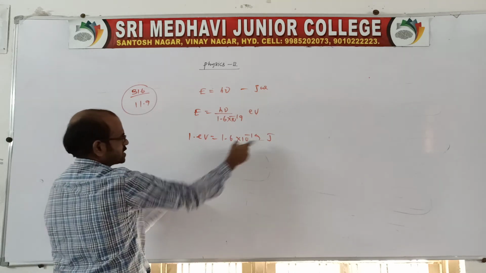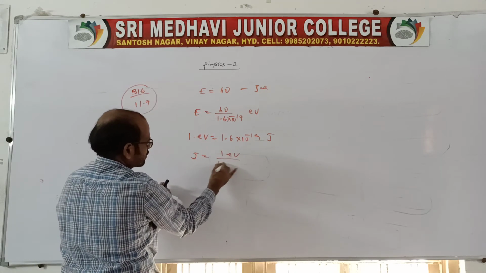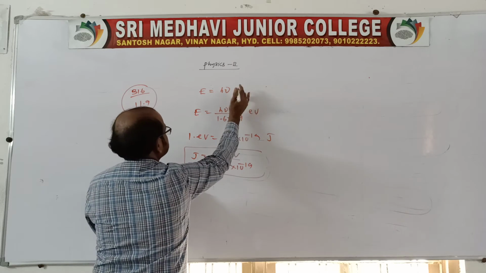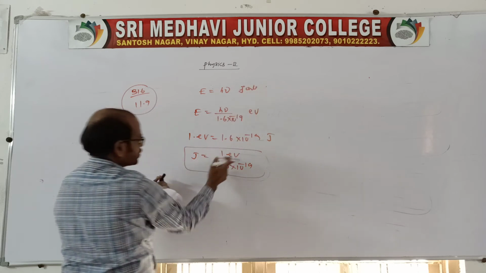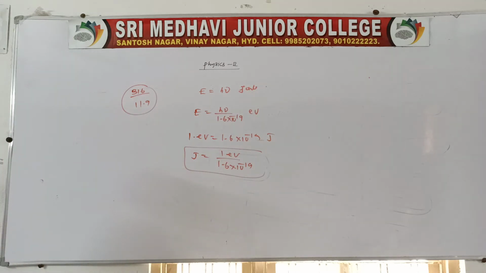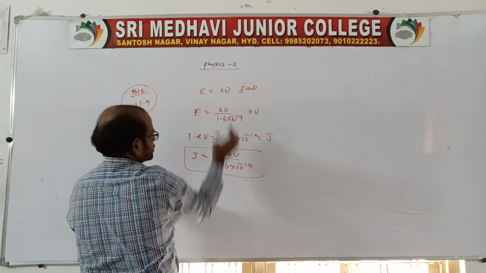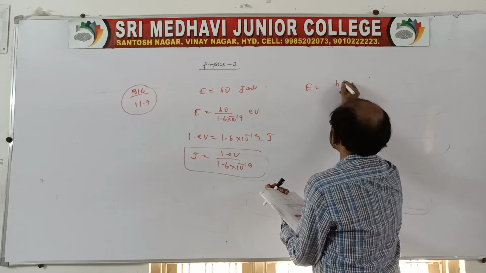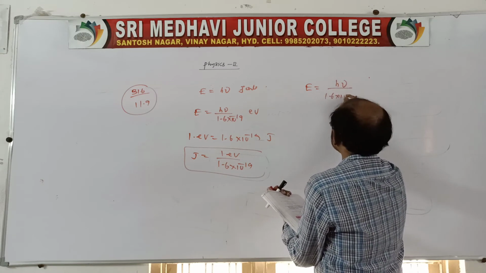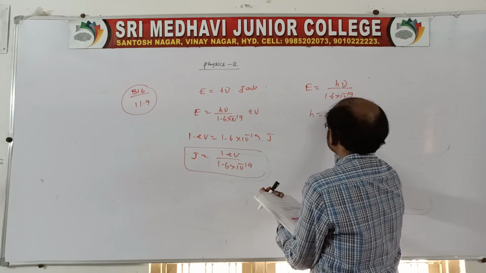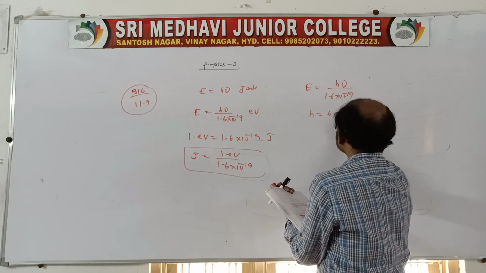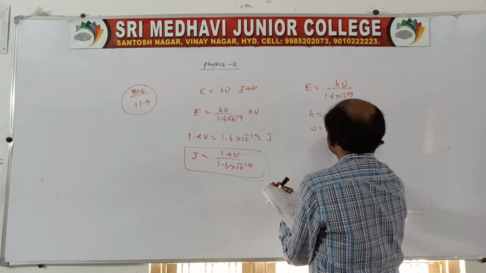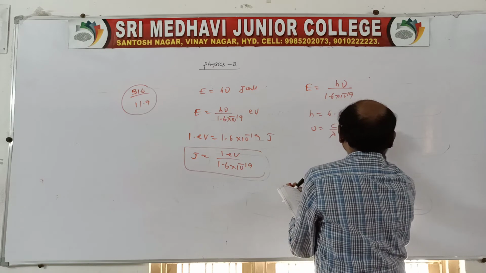So since it is given in joules, 1 joule is 1 electron volt by 1.6 into 10 power minus 19. That is what you multiply. Therefore the energy of the electromagnetic wave is h nu by 1.6 into 10 power minus 19 in electron volts. The h value we know, Planck's constant is 6.62 into 10 power minus 34. Frequency is c by lambda, where c is 3 into 10 power 8 and lambda is in angstroms.